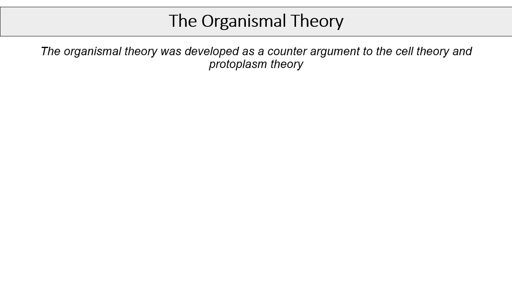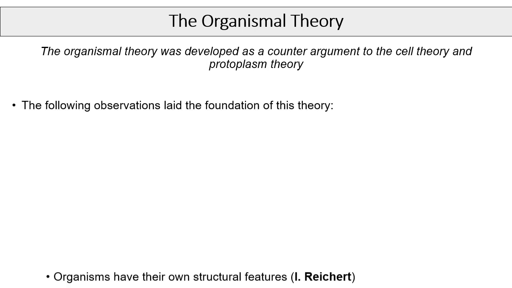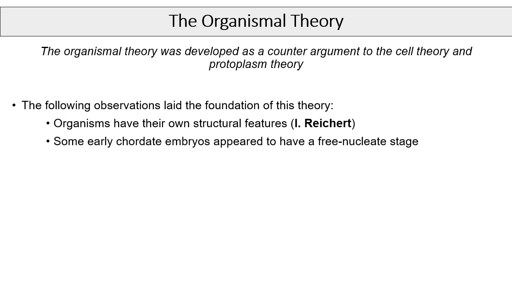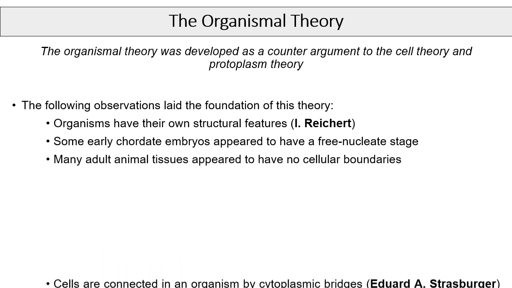The organismal theory. So basically this theory was developed as a counter argument to the cell theory and protoplasm theory. The theory was based on some observations. Reichert, a morphologist, observed that organisms have their own structural plans. Some embryologists observed that early chordate embryos have free nucleate stages. It was also found that some animal tissues have no cellular boundaries.